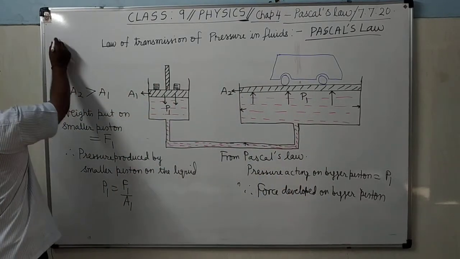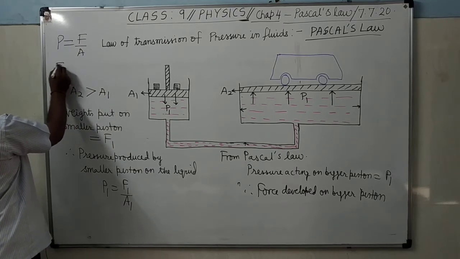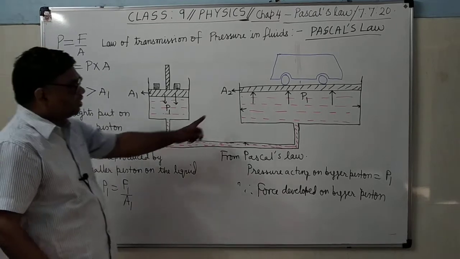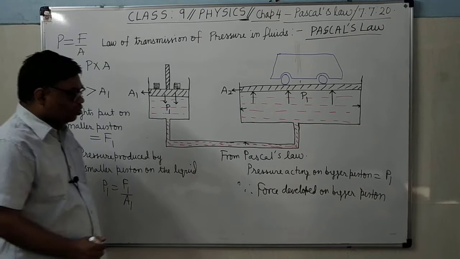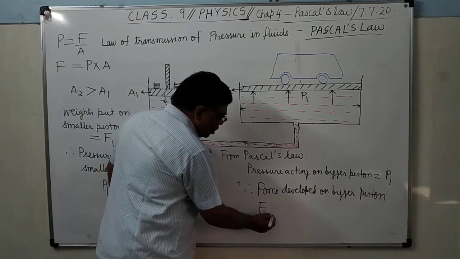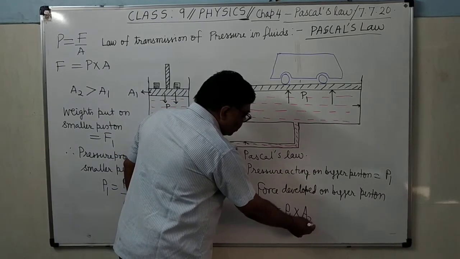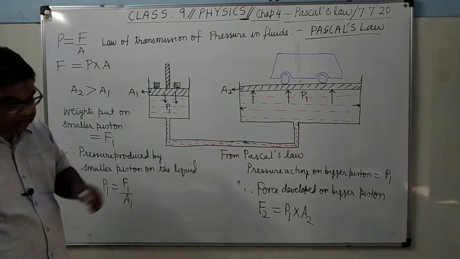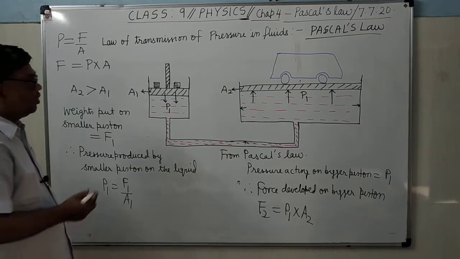What will be the force developed on the bigger piston? As we know, pressure equals force upon area. So force will be equal to pressure into area. How much pressure is acting? P1. It's clear. How much is the area? A2. So this force we have denoted by the symbol F2, equals P1 into A2. It's clear.